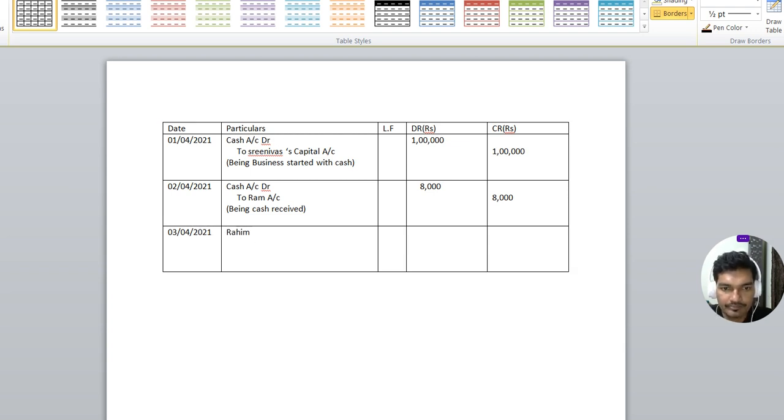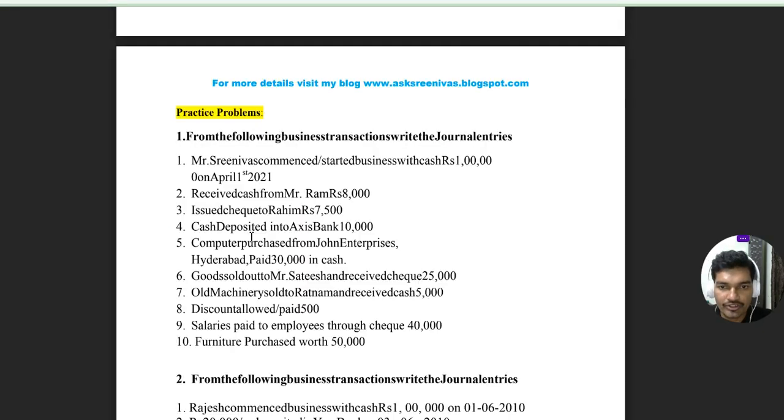So Rahim account debit to bank account only, because we have issued check to Rahim. Rahim will go to bank. Rahim will deposit that check into the bank. Banker will pay that money. So banker is a giver.